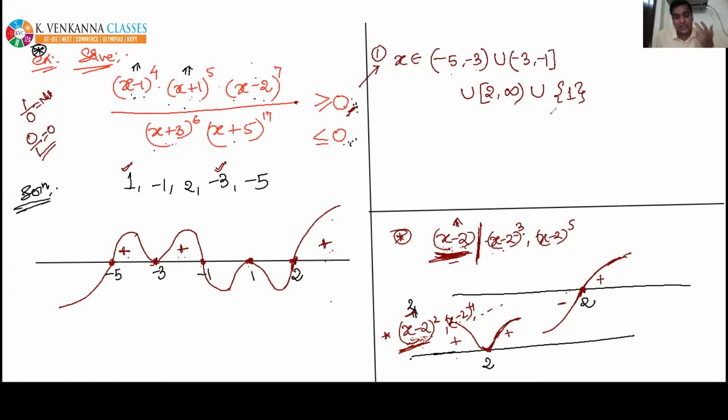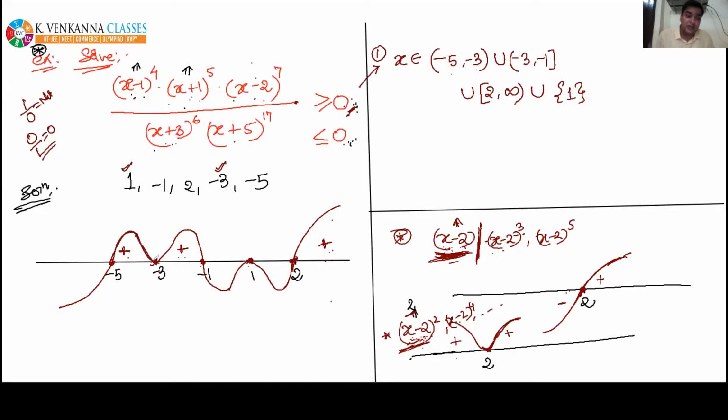Then one question arises in the mind that, sir, why you checked only at x equal to 1? Why you did not check at x equal to 2, x equal to -1, -3, -5? Listen, why I only checked at x equal to 1 and not at other points is, see, this -5, -3, -1, all these points have already been considered in this interval.